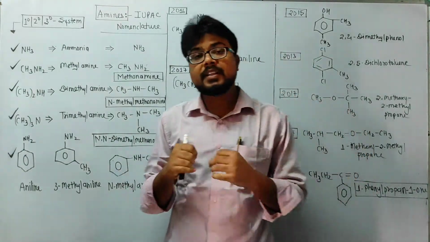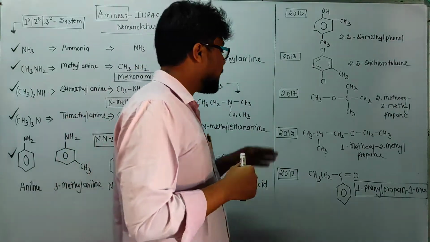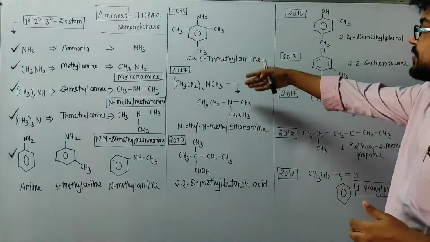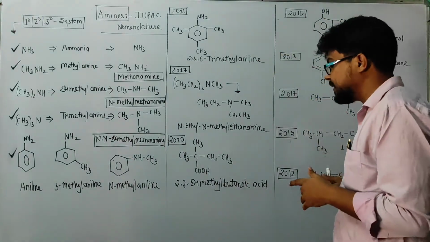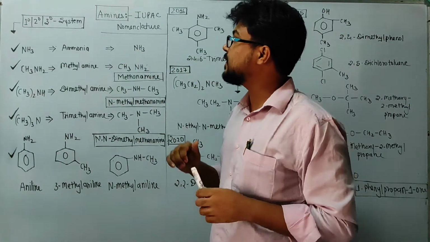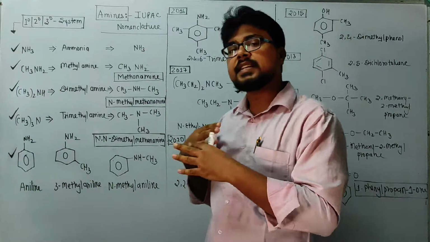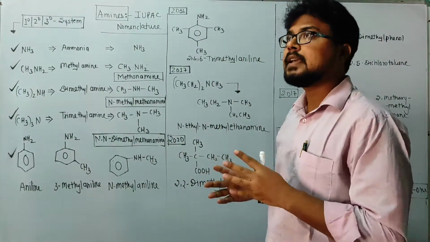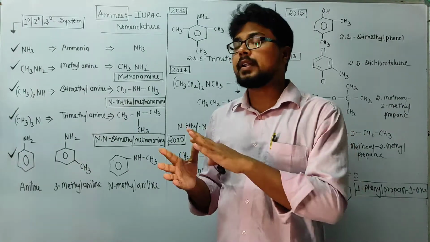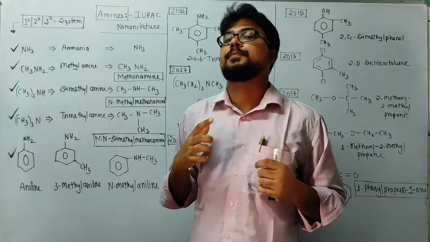As well, we will discuss some previous year questions which were already asked in the CBSE board exam. You can see 16, 17, 15, 13, 17, 12, 20, etc. So let's start with amine IUPAC naming. Again students, here the primary, secondary and tertiary system is involved, as we discussed for alcohol and then for halide.